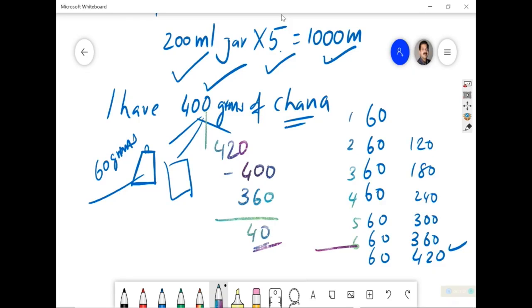From that, if you have a clear multiple as the total quantity, then you can make exact packets and no remainders. So multiples and divisors are very closely connected. 400 can be divided by 100, we can make 4 packets of 100 gram. It can be divided by 50, you can make packets of 50 gram, but not 60 gram. But if it was 360, we will surely say that it is possible to make packets of 60. So practically in our day-to-day life, these all things come.